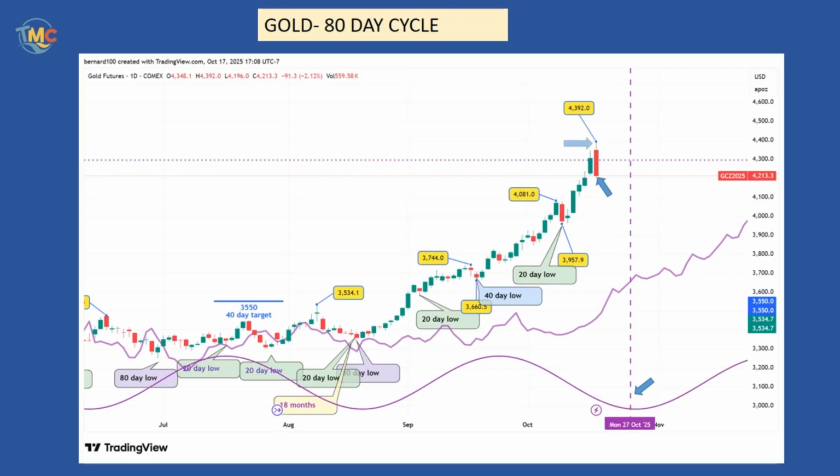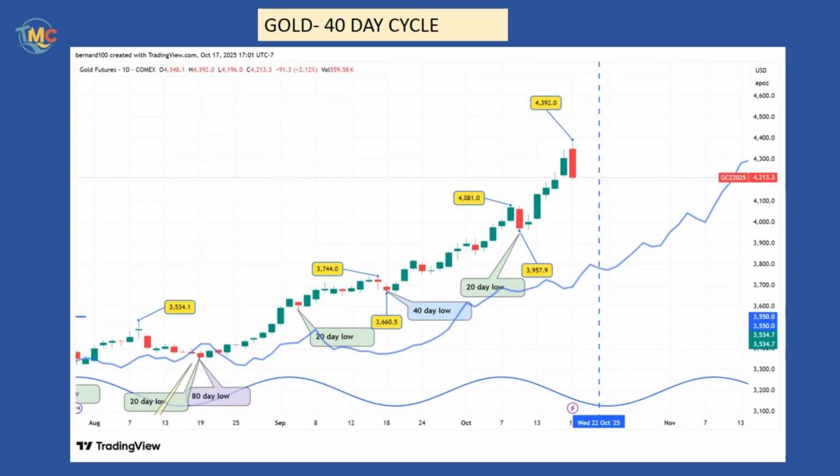Friday's $4,392 is certainly the peak of this 80-day cycle. Technically, at the first 80-day low formation after a major low, the market should find support on its cycle line. But since there is a very good amount of bullishness, and the peak formed on the right part of the cycle, there is a high probability the market will form its low above its cycle line. On October 27th, the cycle line will be at $3,650, meaning a 17% potential decline. For the reasons mentioned above, and since it is only the first 80-day cycle from the major low, this is very unlikely to happen.